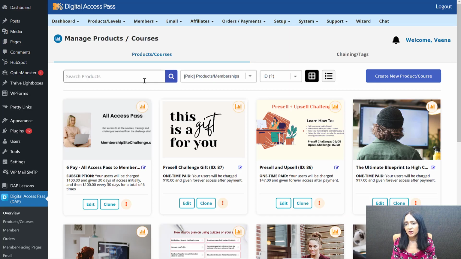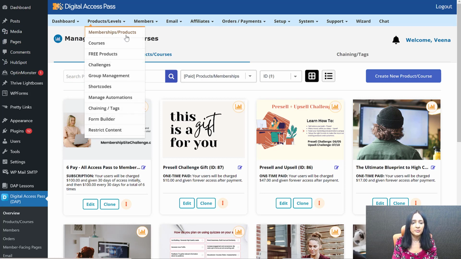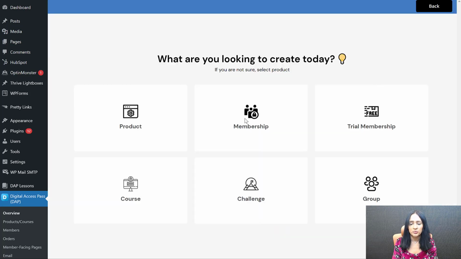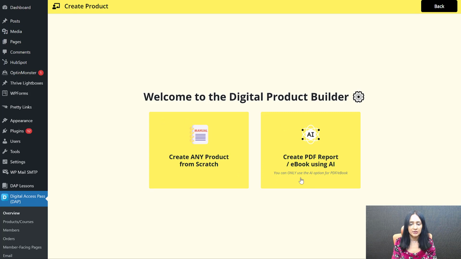So now let me show you how you can use the power of AI to automatically generate a PDF report, ebook. You can do this in no time. Let me show you how you can do this. So this is the backend of DAP. Go to DAP products page and click on create a new product. Select product. Here there are 2 options. You can just create a product from scratch, or you can just use AI to do this, get started.